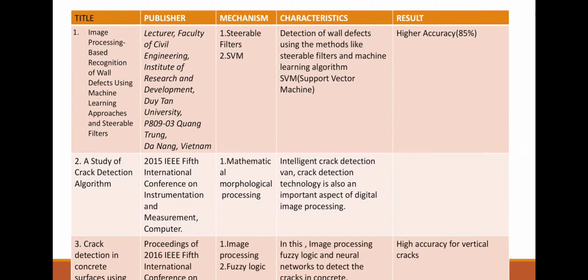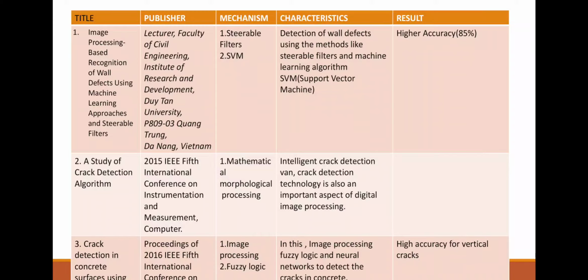Here is the comparative analysis between them. The first paper we are referring to is image processing based recognition of wall defects using machine learning approaches, in which steerable filters and SVM are used for detection of wall defects, which gives results with an accuracy of 85%.